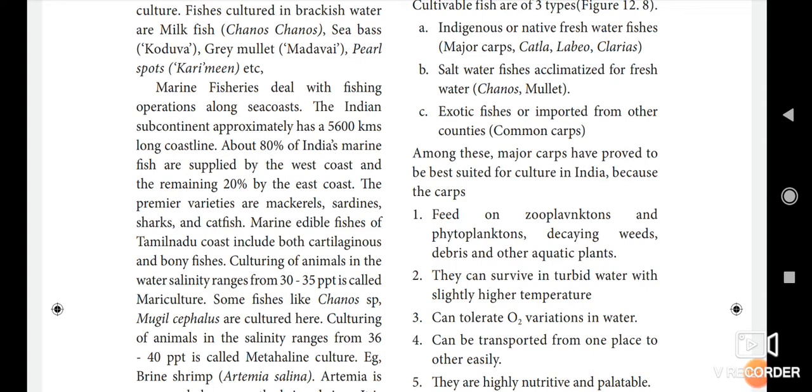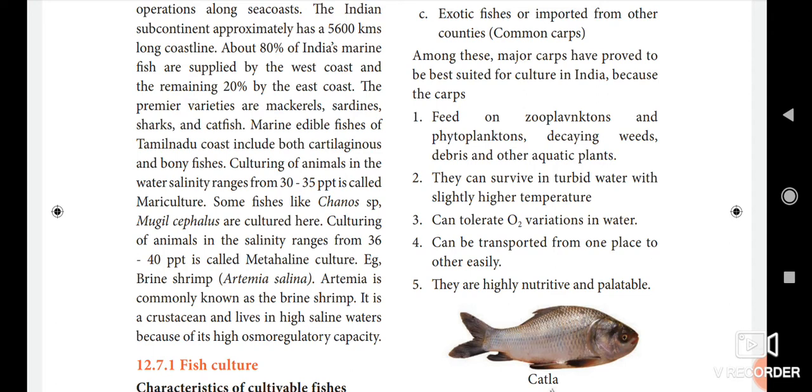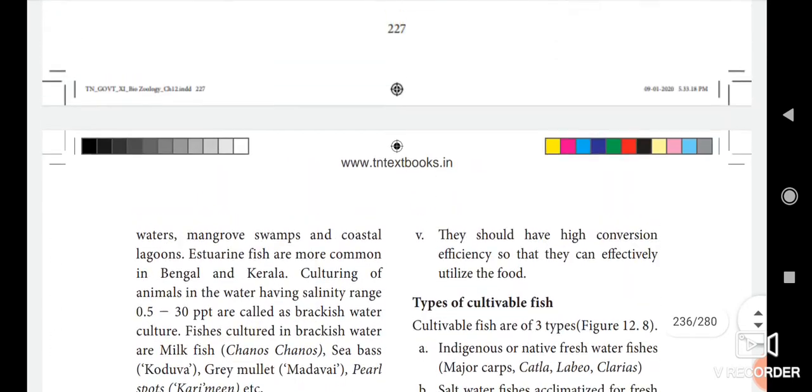Here the culturing of animals in the salinity range of 36 to 40 ppt is called metahaline culture. Example, brine shrimp, Artemia salina. Here the Artemia is commonly known as the brine shrimp. It is a crustacean and lives in high saline water. This fish will be developed only in water with high salinity. Because of its high osmoregulatory capacity, it can be cultured in high saline water.